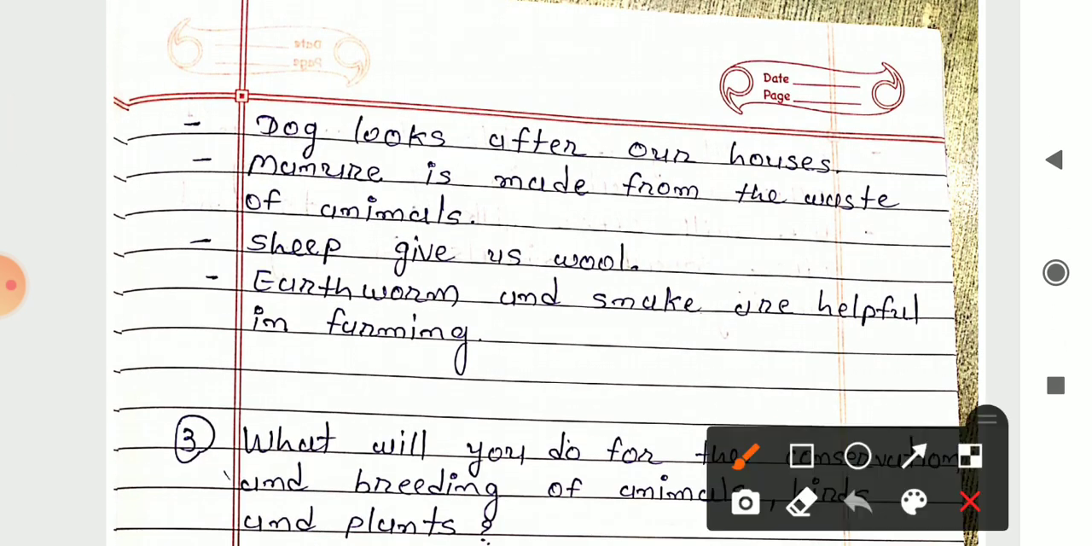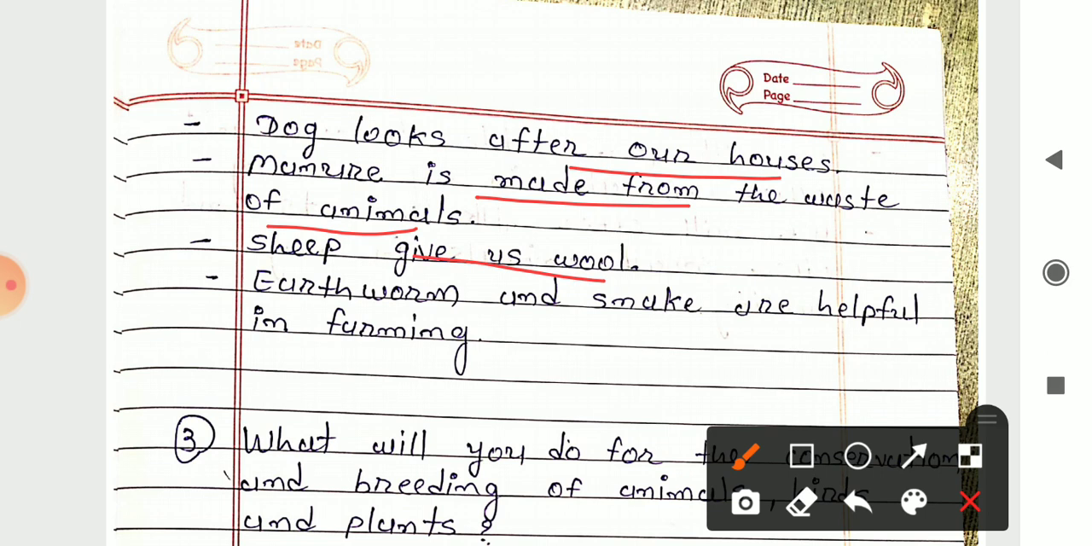Next is dog looks after our houses or it guards our houses. Next is manure is made from the waste of the animals. From the waste of the animals like cow dung, from this we are making the manure, which is the organic substance or the organic matter which we are using as the manure for the proper growth of the plants. And because of the manure, plant can get all the nutrients and soil can be fertile. So this is how also animals are helpful to us.